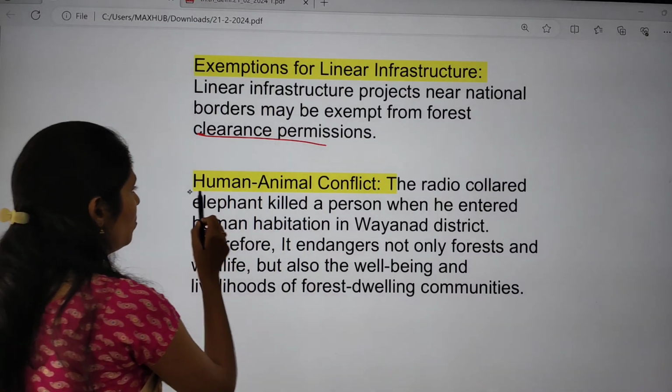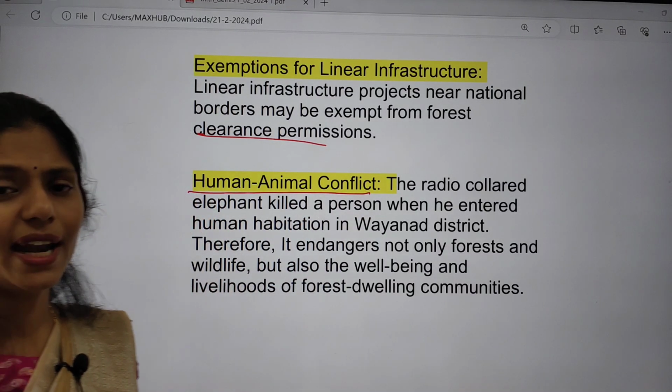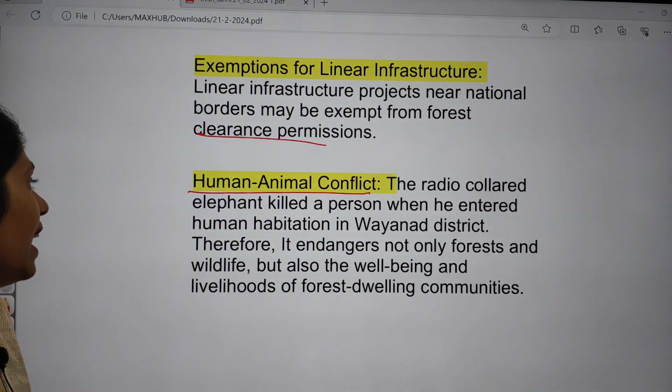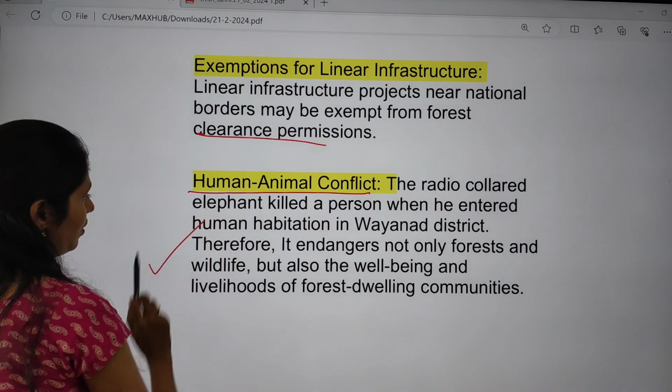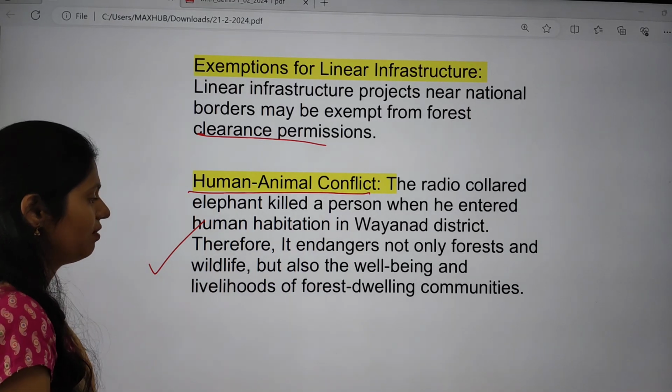And this one is human-animal conflict. Whenever we go and encroach into the habitats of animals, the animals will come in contact with humans, and that will lead to human-animal conflict. So this endangers not only the forest but the wildlife as well.